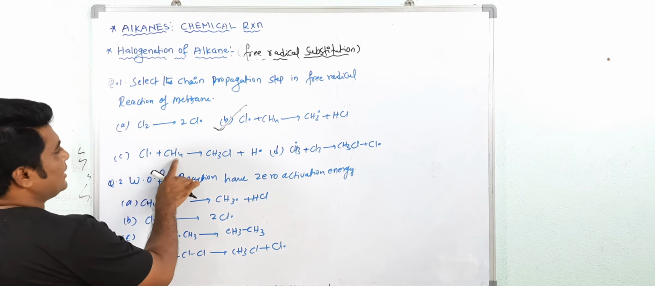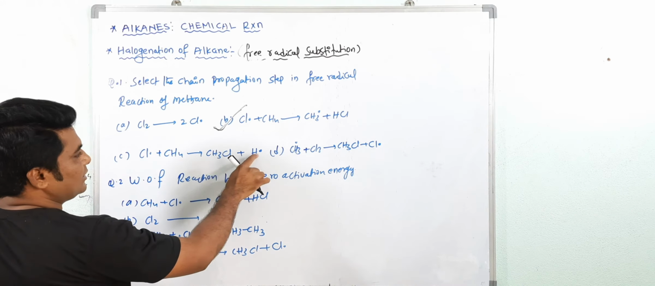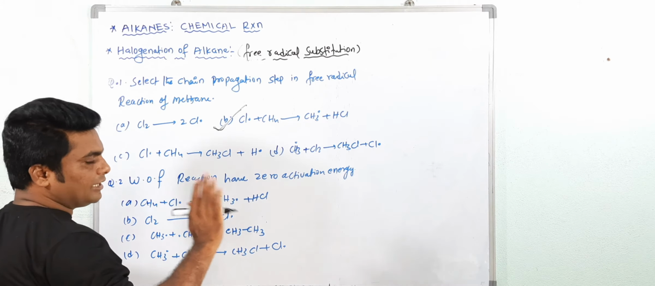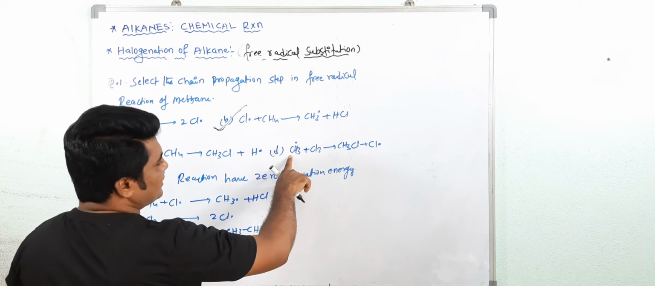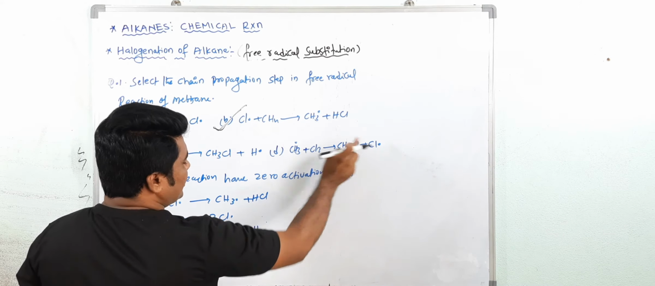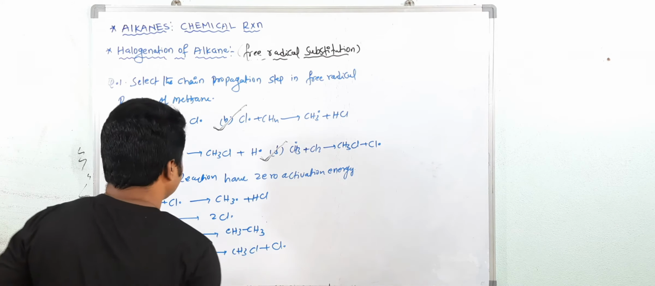Now chlorine free radical reacts with methane to give CH3Cl and H dot. A hydrogen free radical does not form in the reaction. So now see, the methyl free radical reacts with chlorine, and you will get methyl chloride and a chlorine radical. So both B and D are the right answers.